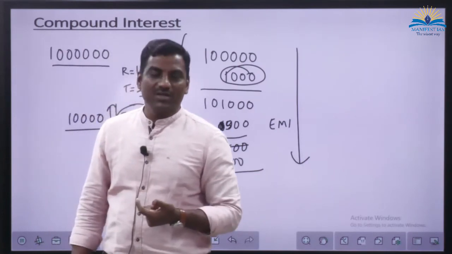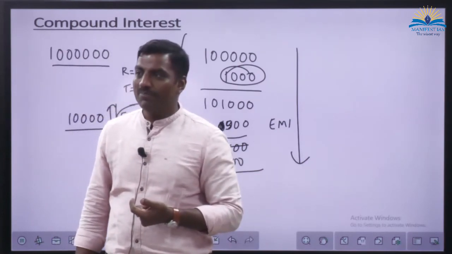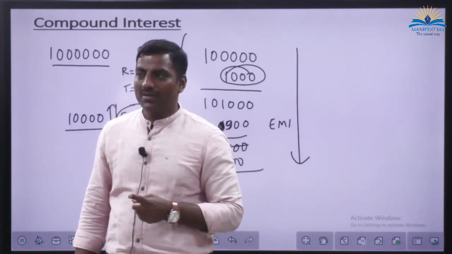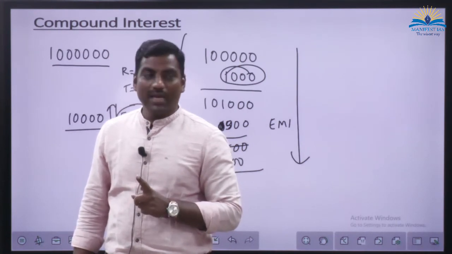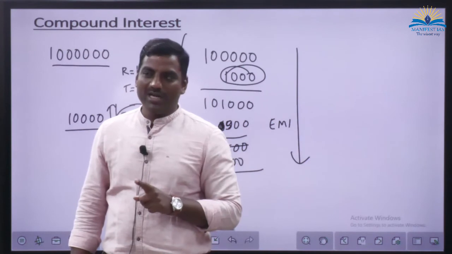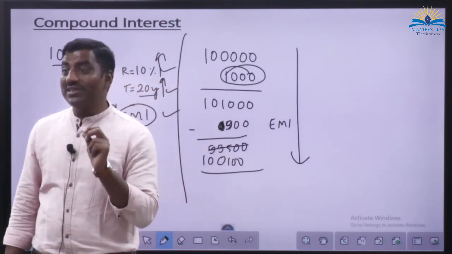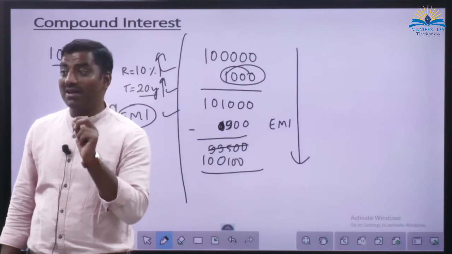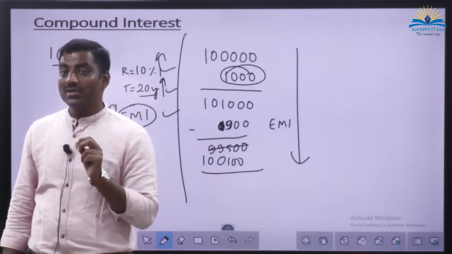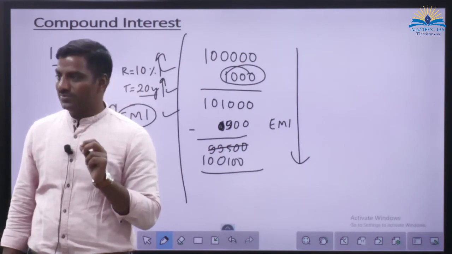So what is the rate of interest for the money lender? 20% per day. How cruel it is. 20% per day, think. It is 7,000% per annum. That means 70 times.